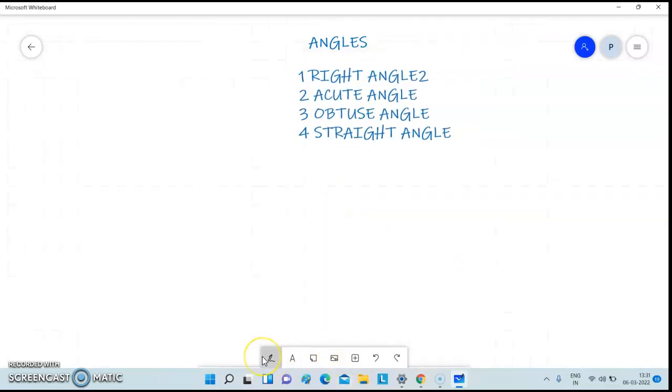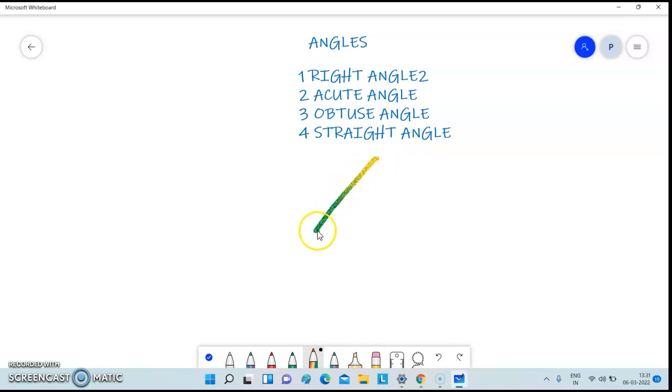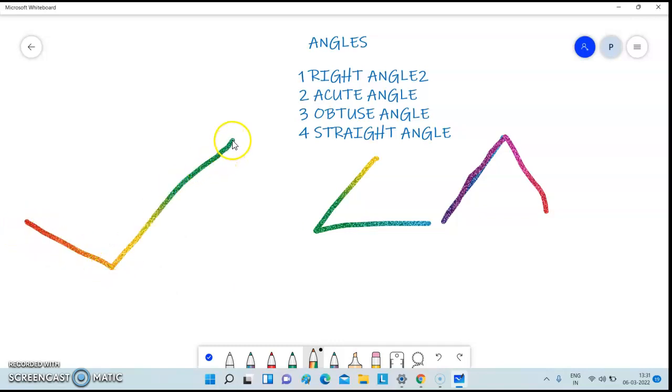A right angle will be formed like a triangle corner, like this. This is how an acute angle is formed. Then how is an obtuse angle formed? An obtuse angle is formed like this, like a tick.